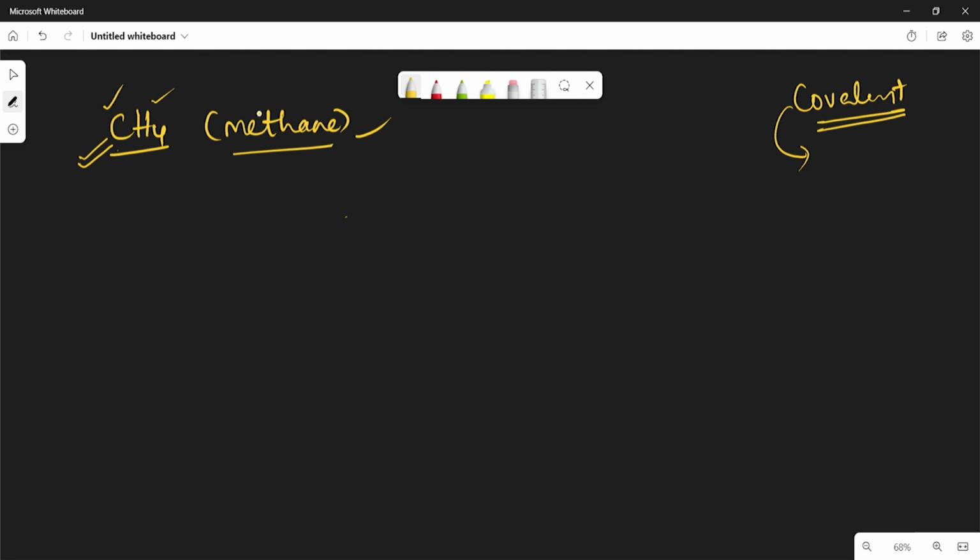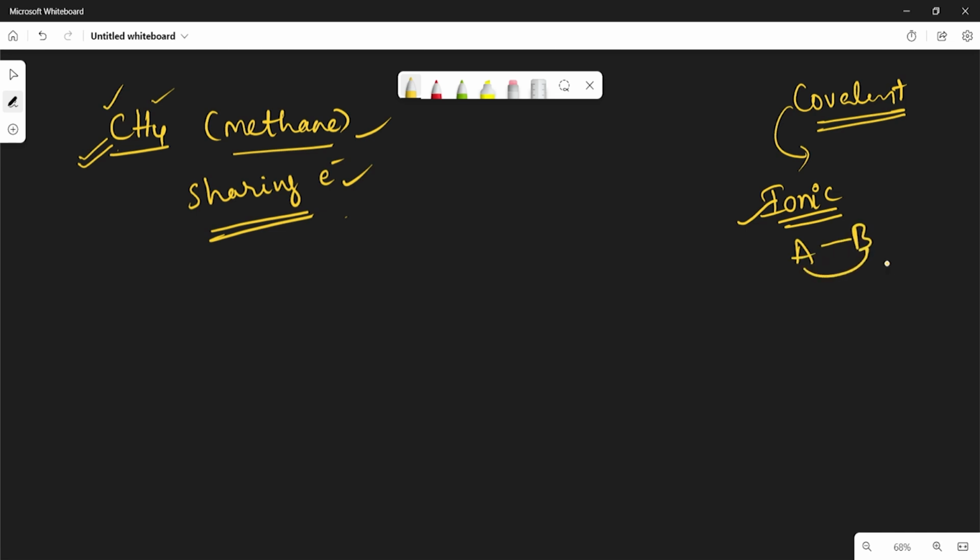But here the transfer of electrons will not take place. Here only the mutual sharing of electrons will take place. You have to remember that point. In case of the ionic bond, the ionic bond is always formed between two dissimilar atoms because the transfer of electrons takes place. But in case of methane, carbon is different and hydrogen is different, and in between the two different atoms also a covalent bond will form. Here also the mutual sharing of valence electrons takes place.